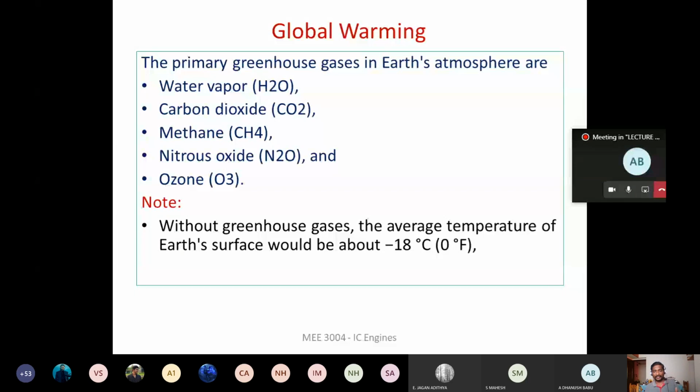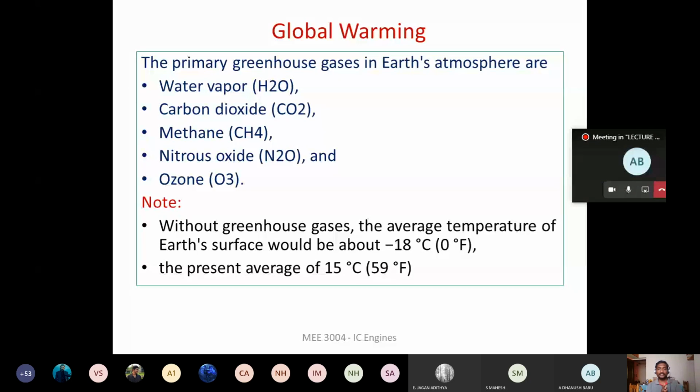Whatever radiation is striking the Earth, if it can leave the Earth's atmosphere easily because these greenhouse gases are not present, then it will become infrared and get reflected back to space, right? If it is reflected completely back to space and nothing is retained within the Earth's atmosphere, then the temperature of the Earth will be around minus 18 degrees C. Then life on Earth will be in danger, right? So luckily we have some amount of greenhouse gases which will not allow the solar radiation to leave. Thereby it maintains a temperature, and the average temperature of the Earth at present is 15 degrees C.